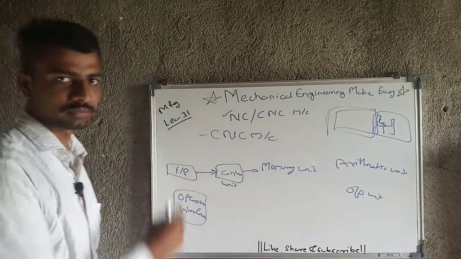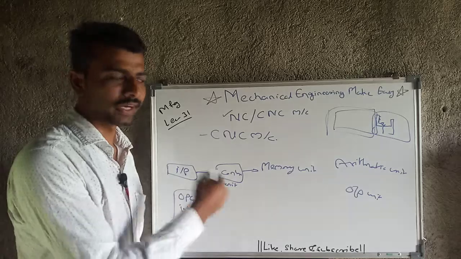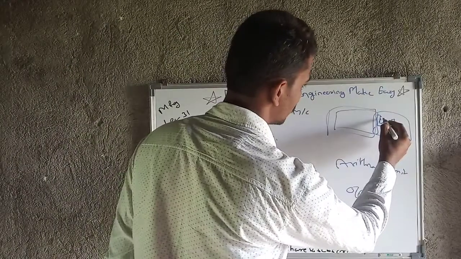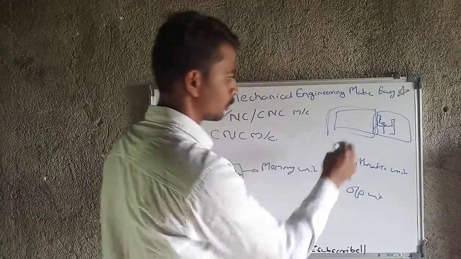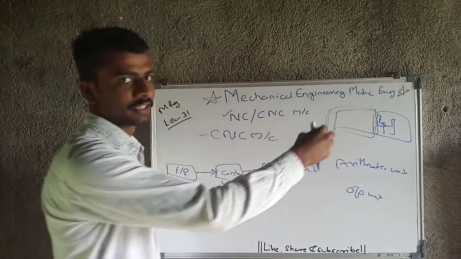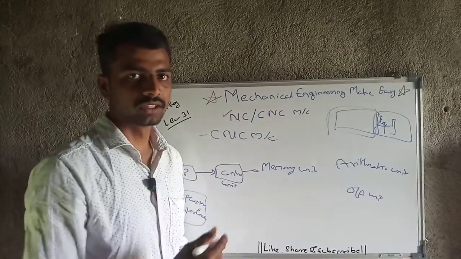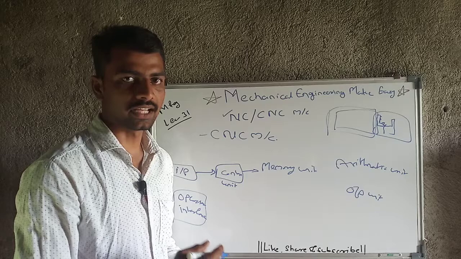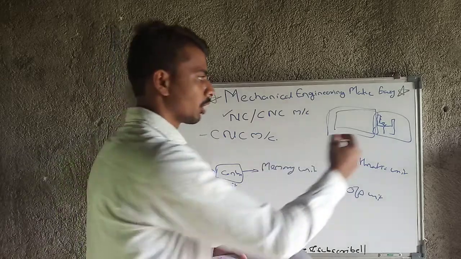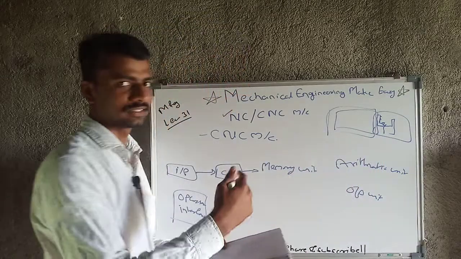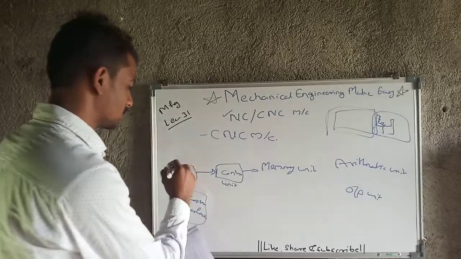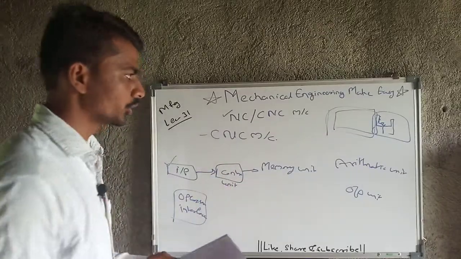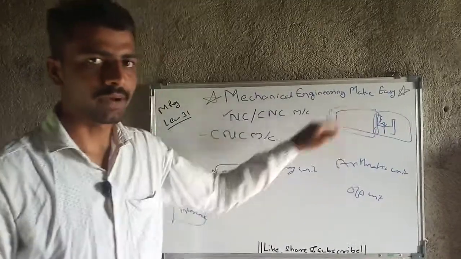Input elements means we have to provide inputs, which may be digital inputs, or if we need to provide some inputs manually, like providing the job manually, then that is input. Next is the control unit, to control all the parameters.